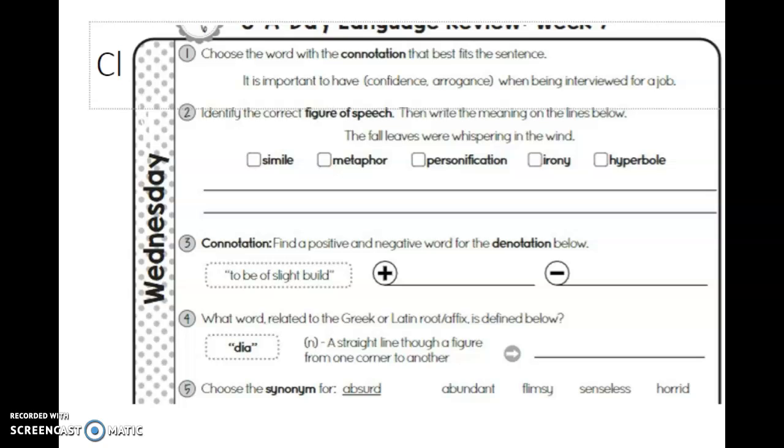All right, so dia, you're coming up with a word that has dia in the beginning of the word as your prefix, dia, and it is a straight line from one corner to another. So that makes what type of line? Dia what? And then a synonym for absurd. You're looking for a word that means the same as absurd, which means something that's completely unreasonable. So choose your best answer.